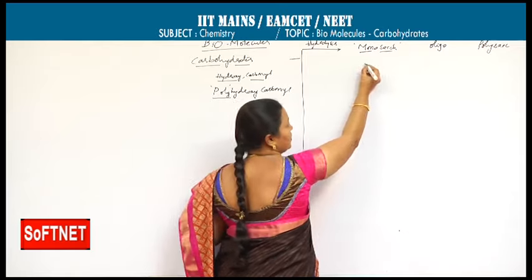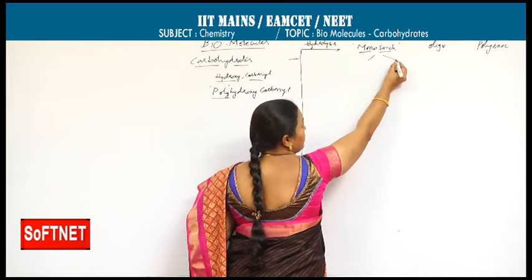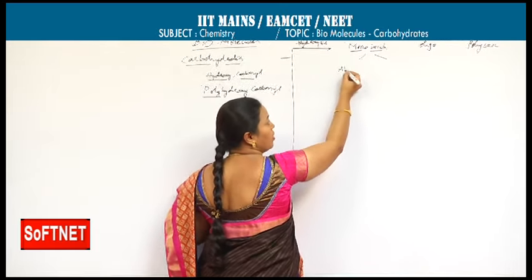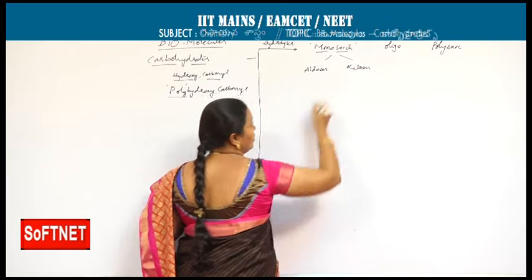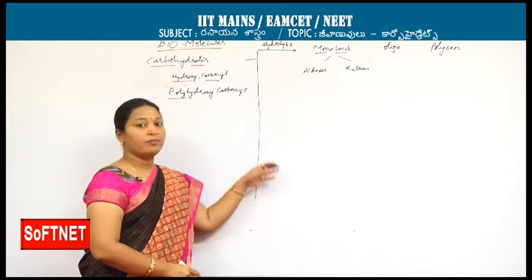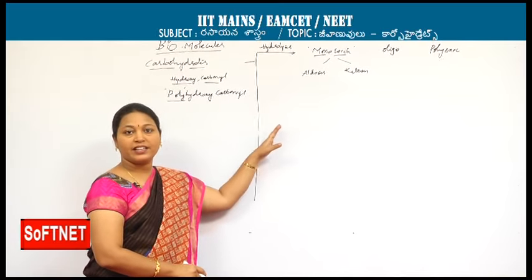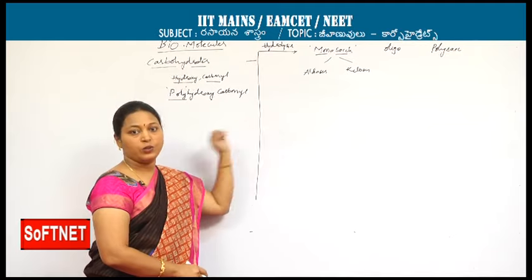These are again of 2 types based on the carbonyl functional group: aldoses and ketoses. Aldoses contain aldehyde as the main functional group, ketoses contain ketone.